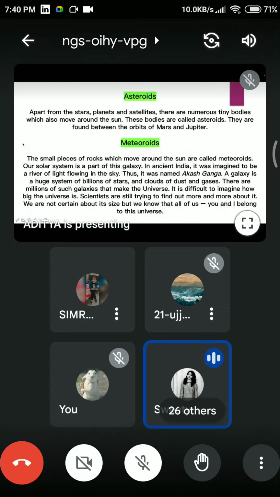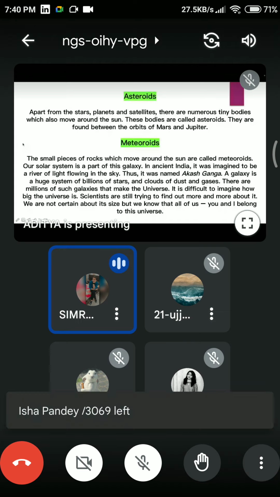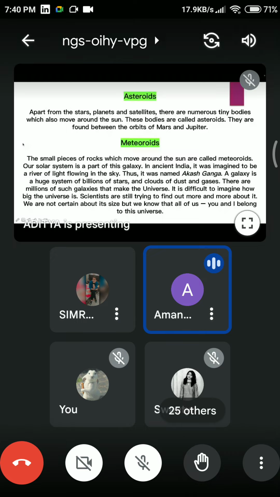Ma'am, just one question. We know the Milky Way galaxy, and we are aware of it, but we haven't even covered the whole study of the Milky Way. There is a second galaxy very near to the Milky Way, the Andromeda Galaxy. So have scientists reached any other galaxy, apart from the Milky Way? See, right now I am not updated about it. Andromeda Galaxy is also known as NGC 224 and M31.